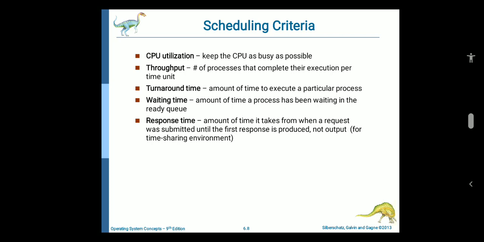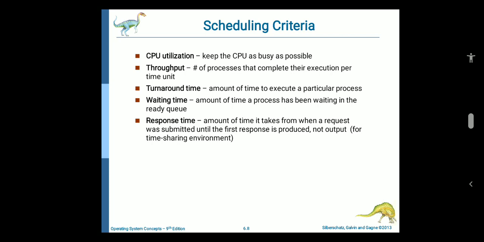Okay, so why do we need scheduling? A typical process involves both input output time and CPU time. In a uniprogramming system like MS-DOS, time spent waiting for IO is wasted and the CPU is free during this time. In a multiprogramming system, one process can use the CPU while another is waiting for IO. This is possible only with process scheduling. So this is the main requirement of process scheduling.